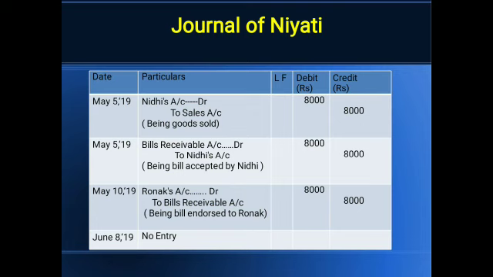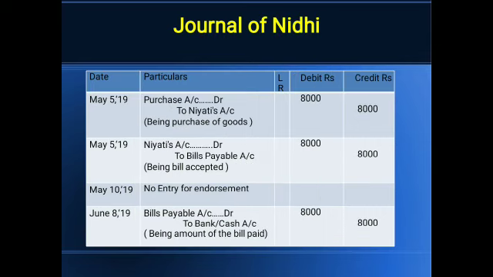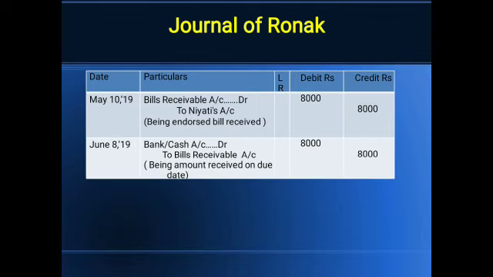The bill is being endorsed by Niyati, so Ronak is the receiver. So the Ronak account is debited, to bills receivable 8,000. Now the bill is moving towards Ronak, so now the bill is credited, and the balance is zero in the books of Niyati. But this entry will not be passed in the books of Nidhi, but in the books of Ronak, because Ronak is receiving the bill. Bills receivable account is debited to Niyati, so it means he is receiving the amount from Niyati. That's why the bills receivable is debited here.